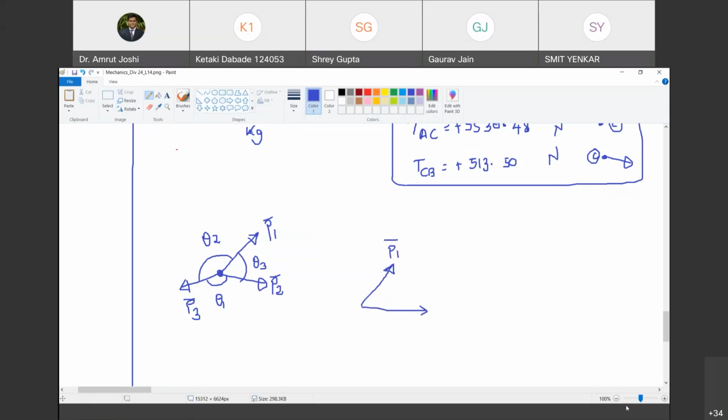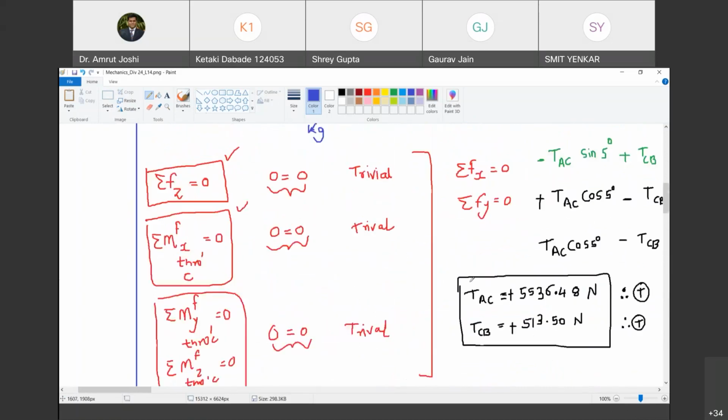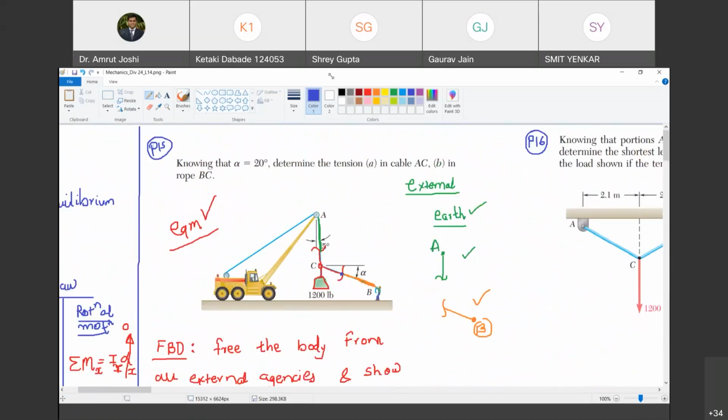It's already 12:44, so I think we will resume the proof in the next class. Are you with me? Yes, sir. So that is a geometrical proof, very easy. You have to apply the sine rule in the triangle, and you can do that. We will do it in the next class, and then we will take up the next problem. So let us stop here today.